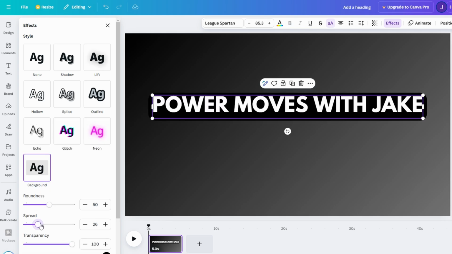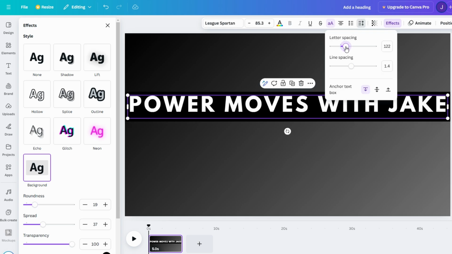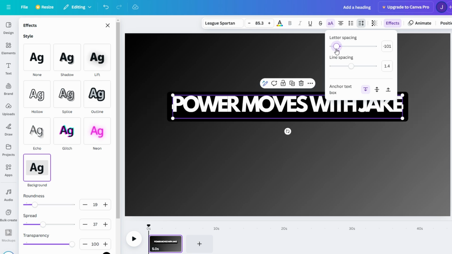To get your text looking polished and professional, let's dive into some letter spacing adjustments. Head to the toolbar and click on the spacing tool. By tweaking the letter spacing, you can create subtle but powerful changes to your text's appearance.